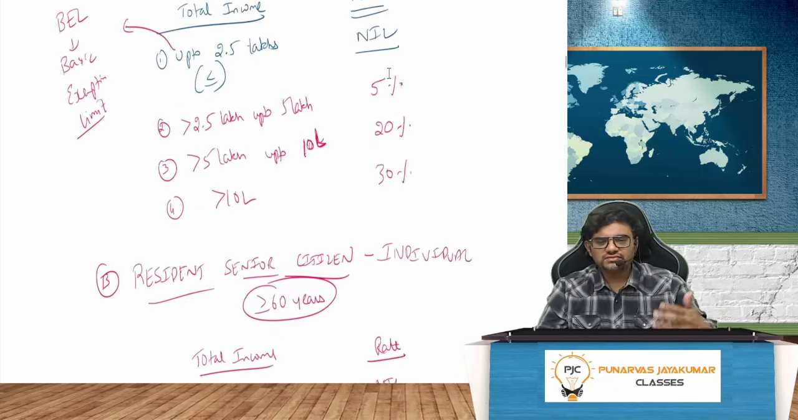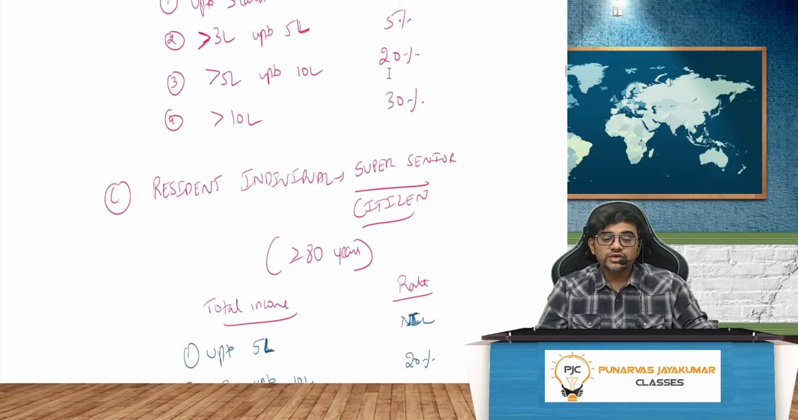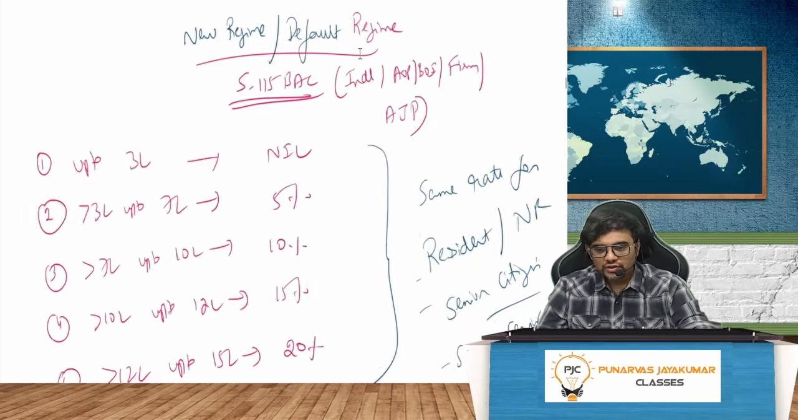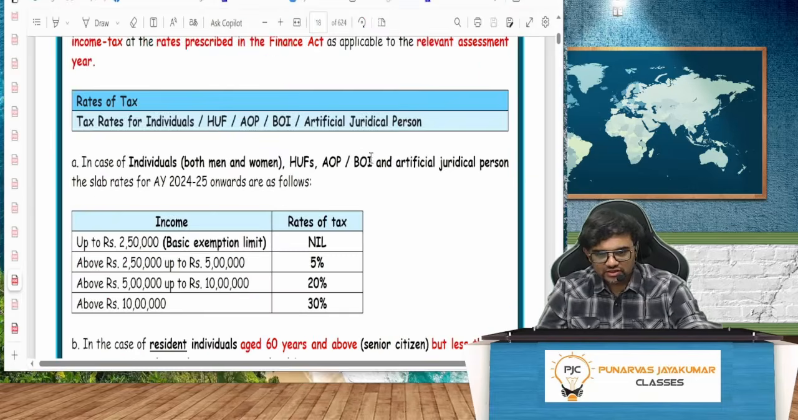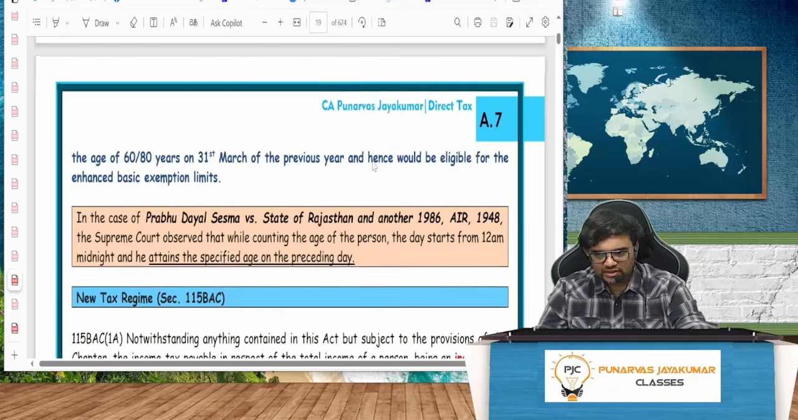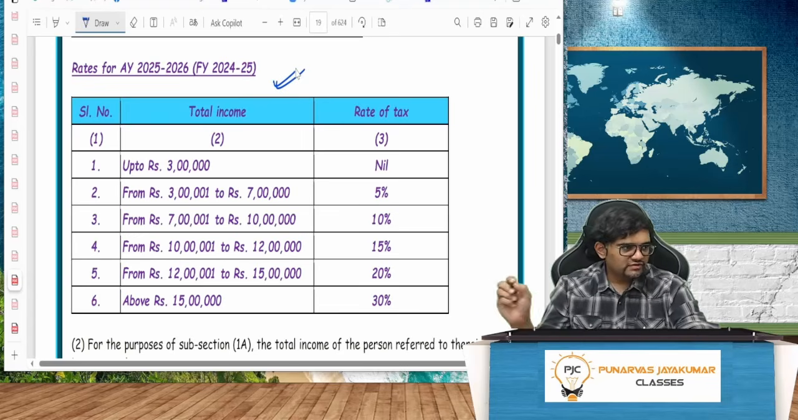Very simple. So this, you may remember, may not remember, because what is really relevant now is the new regime. New regime, 115BAC. In the notes, if you see, my dear friends, it is given here. Check this out. Page number A7, this point. There you go. Everybody got it?